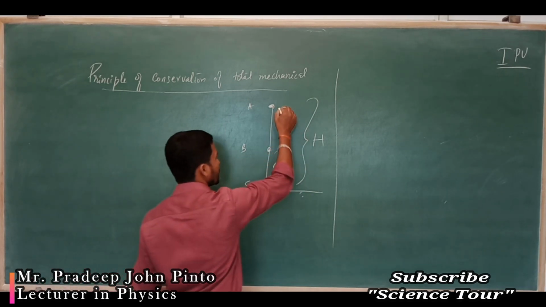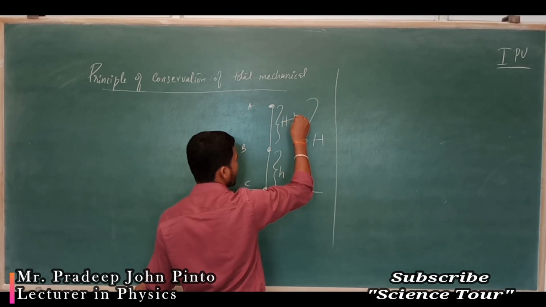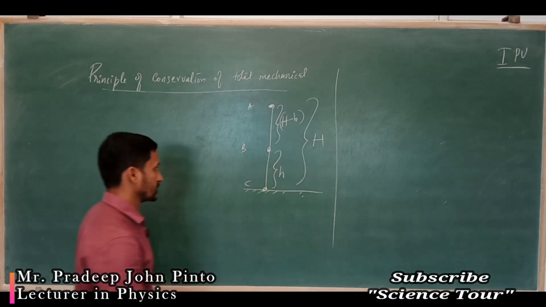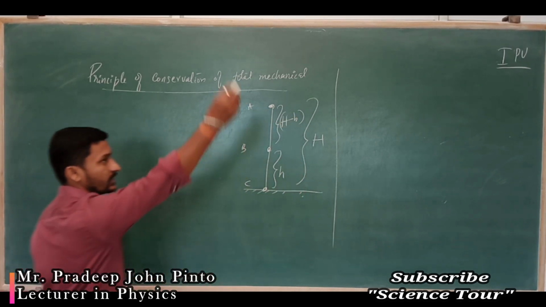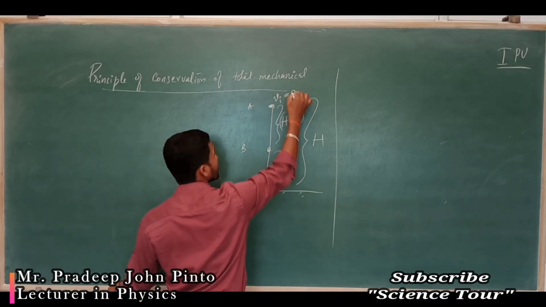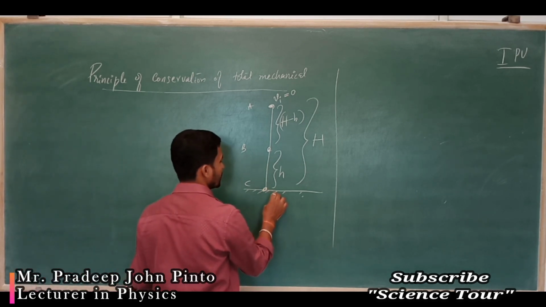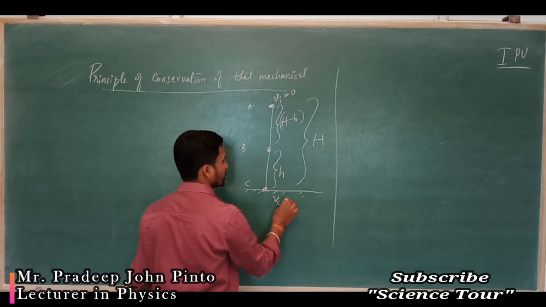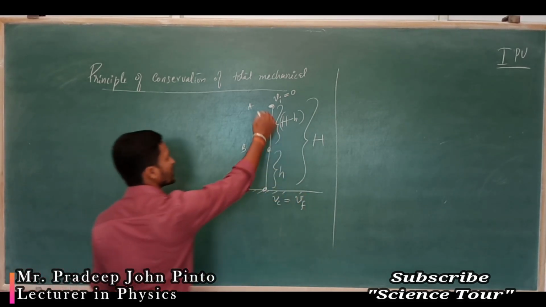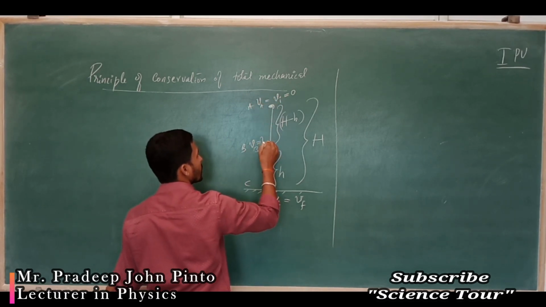Now what is it going to become? Capital H minus h, this distance. What is the initial velocity here? Vi is equal to 0. What is the final velocity here? Vc is equal to Vf, final. This is Va. Vb is nothing but Vh.